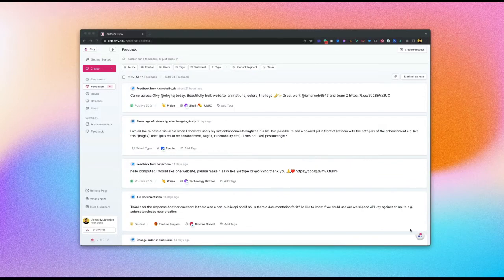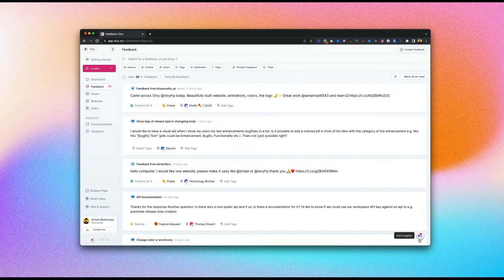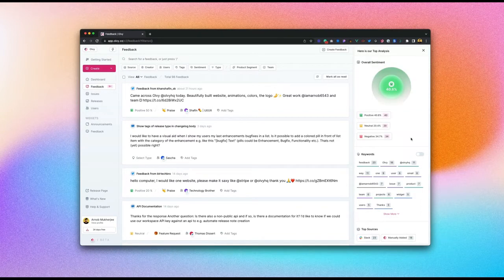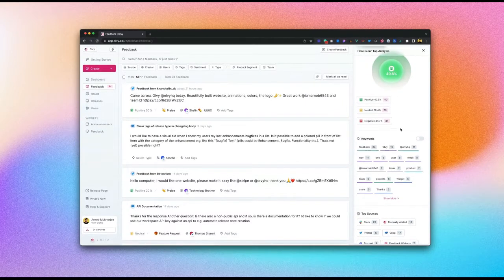If you look at the corner of your dashboard, you'll see a button which says Get Insights, which is just one click and a top analysis of all the things happening around your feedback. The first thing we show you is the overall sentiment around what people are currently thinking about your feedback, or about your product.